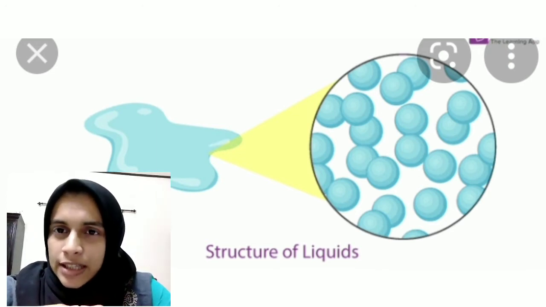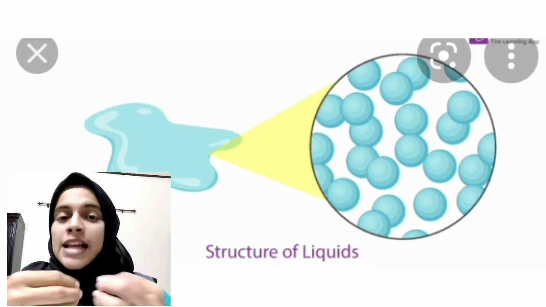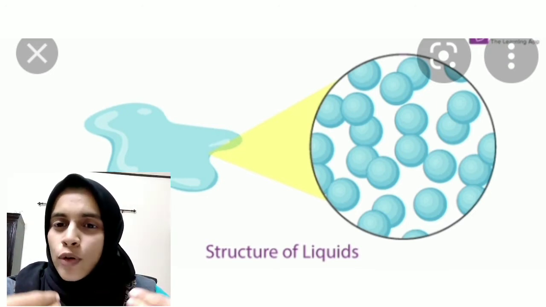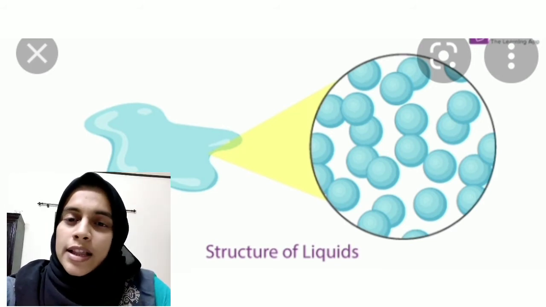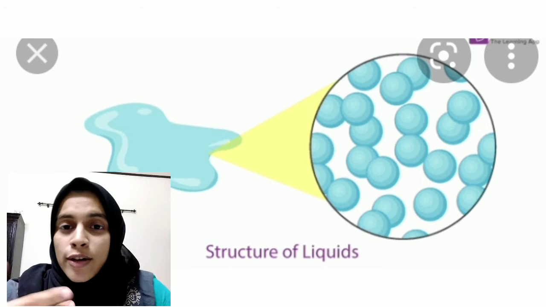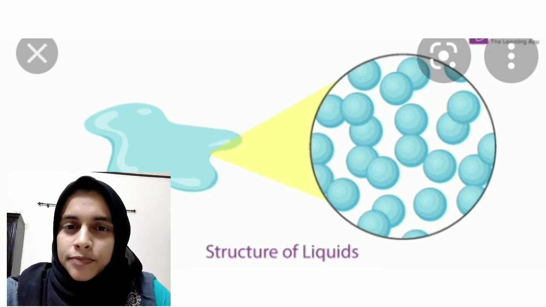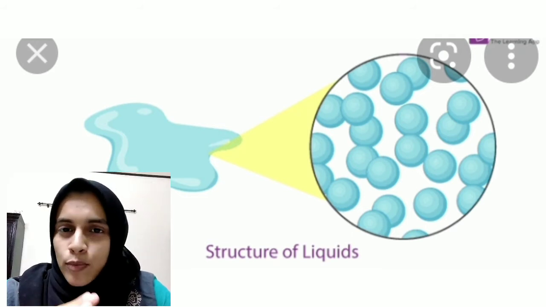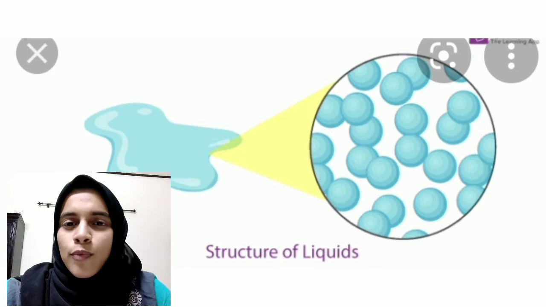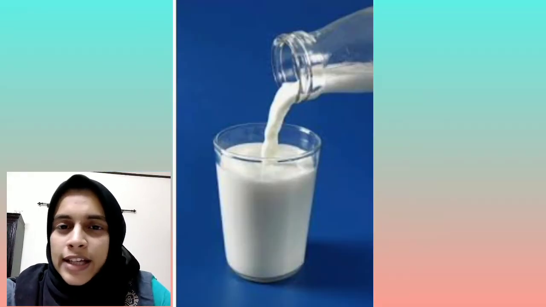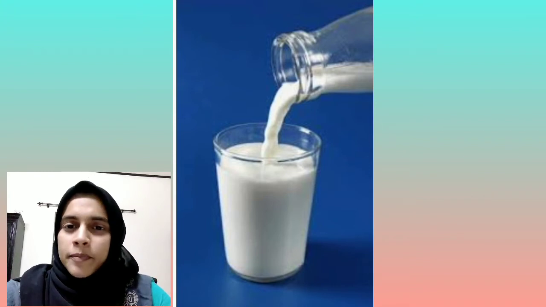They will vibrate in their place only. But here the force of attraction is a little bit less. Therefore, they can move a little. Right? So, liquids can flow. Since the force of attraction is less, they can move a little bit randomly or constantly, so that the liquid can flow. That's why the liquids are flowing.